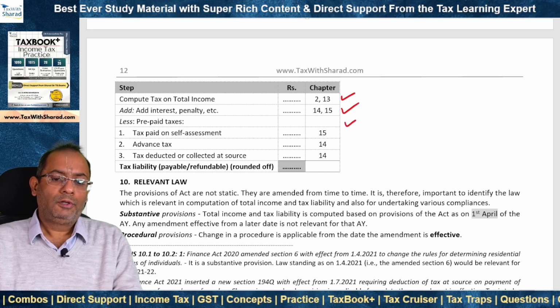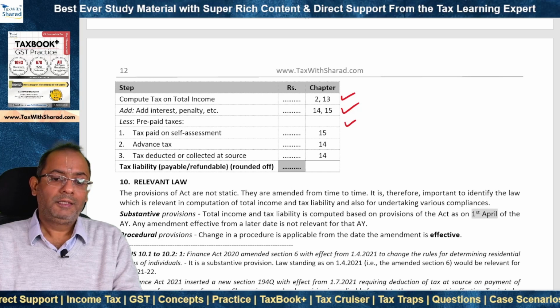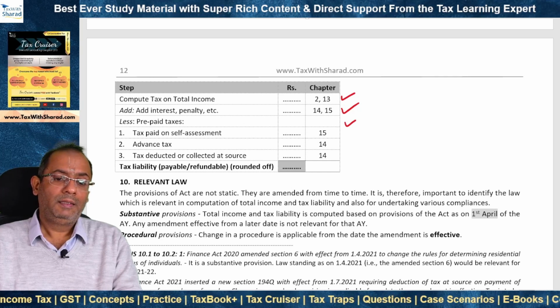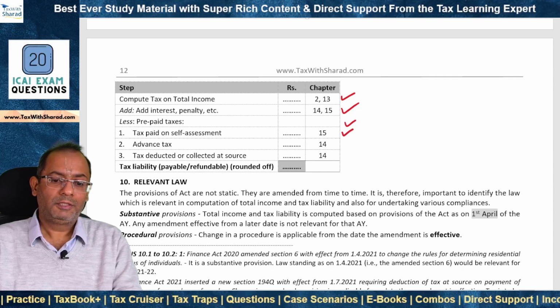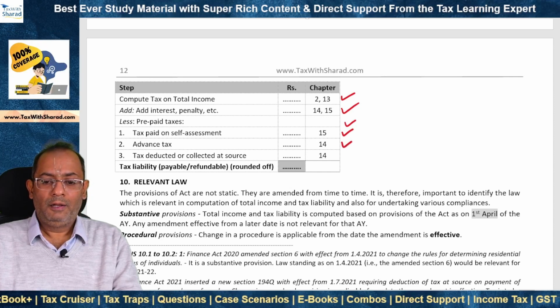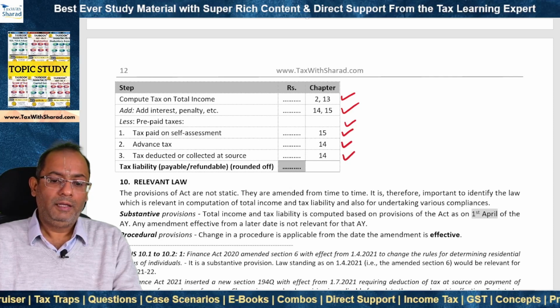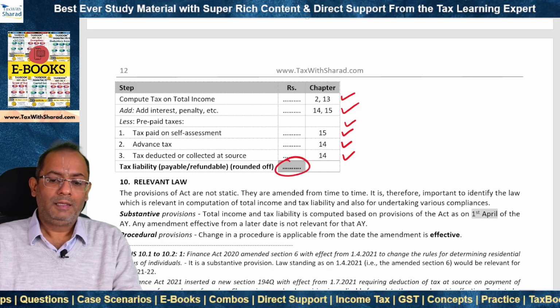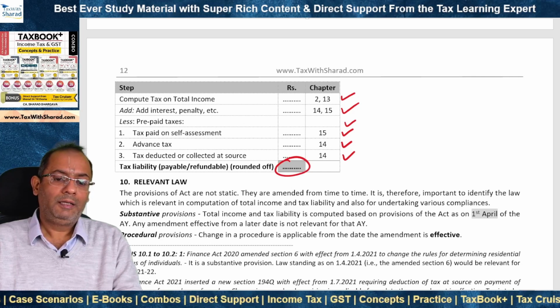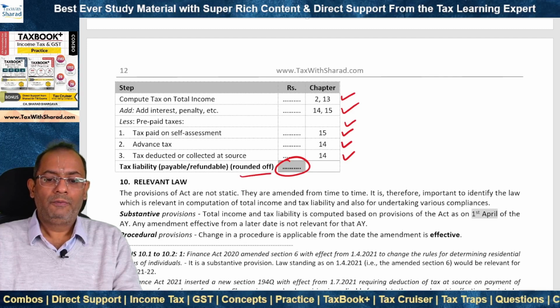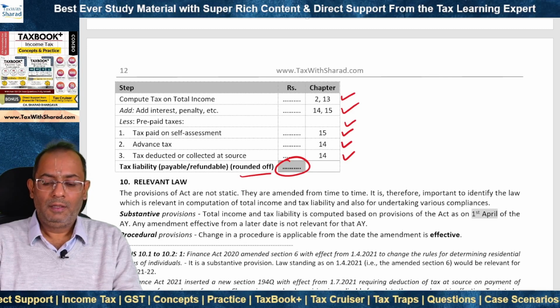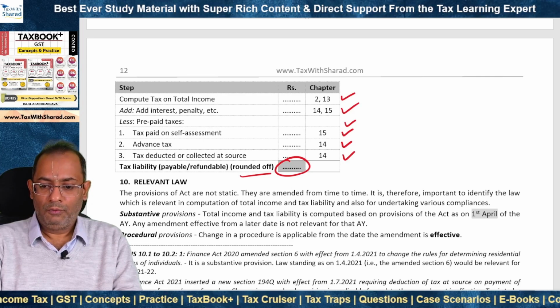We make deductions on account of prepaid taxes, taxes which have been prepaid by the person, and they can be either in the form of tax paid on self-assessment or advance tax, or in the form of TDS or TCS, and the result is the amount of tax liability which is either tax payable or refundable, and it is rounded off in the same fashion as the total income is rounded off.